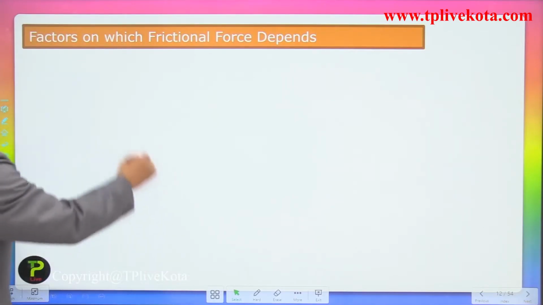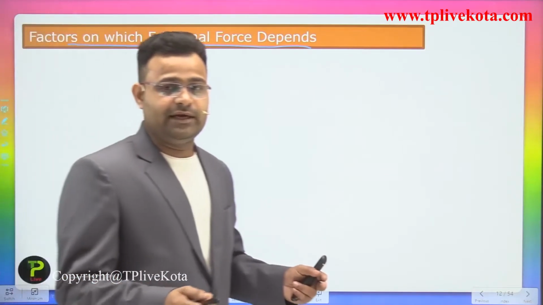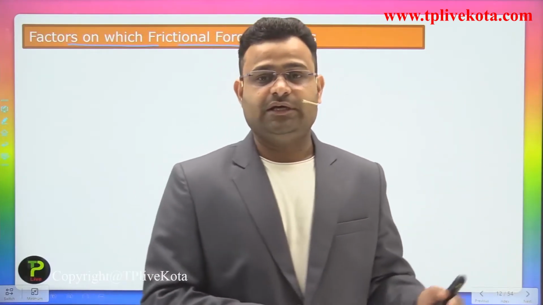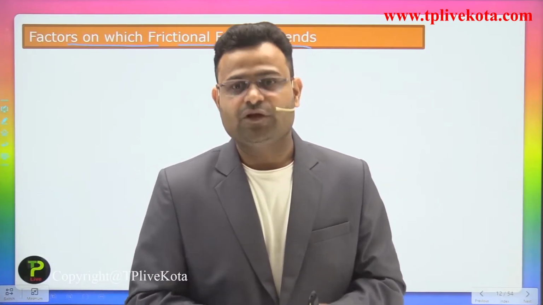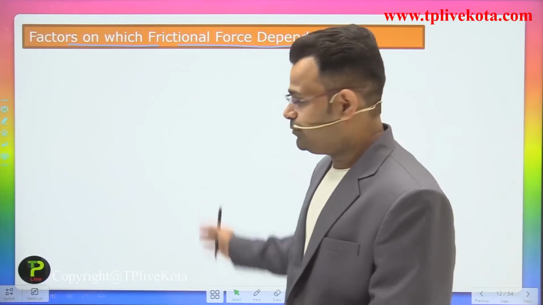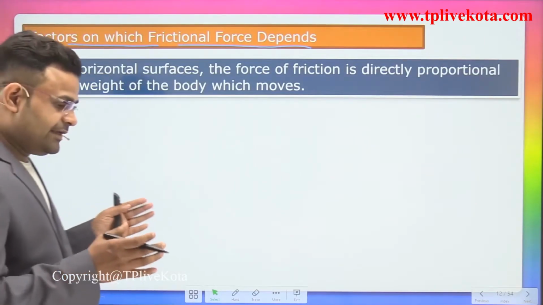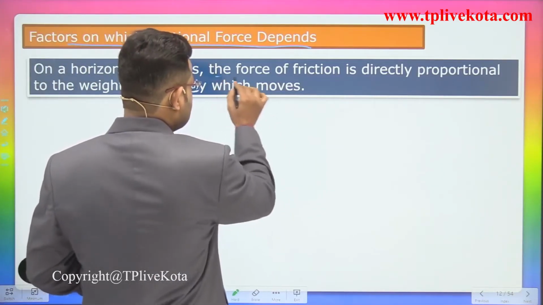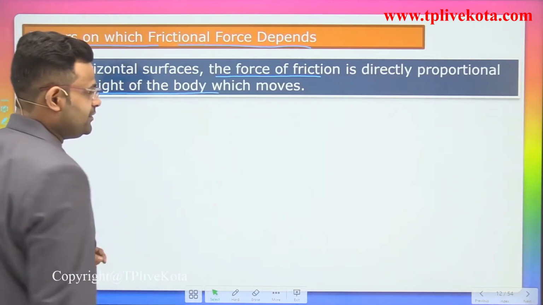The next point is the factors on which the frictional force depends. Which are the factors on which the frictional force depends? It depends on the area of contact, the mass of the object, and the roughness of the surface. All these points will be covered, and one by one we are explaining them. First point: on a horizontal surface, the force of friction is directly proportional to the weight of the body which moves.